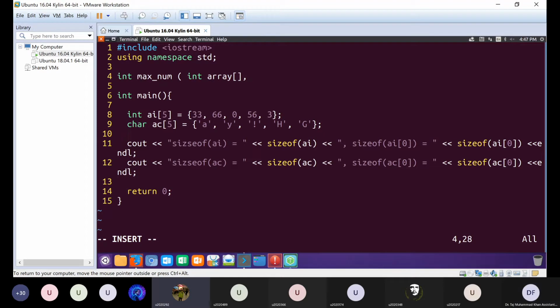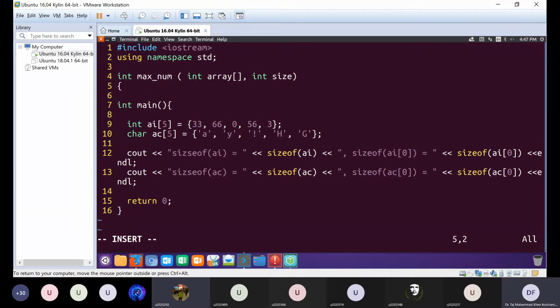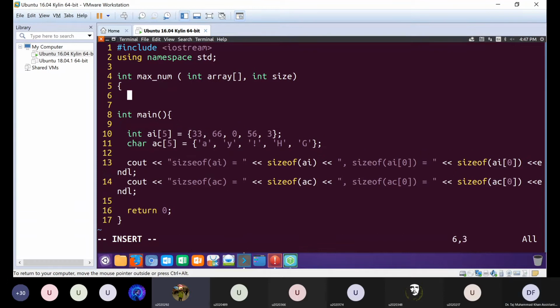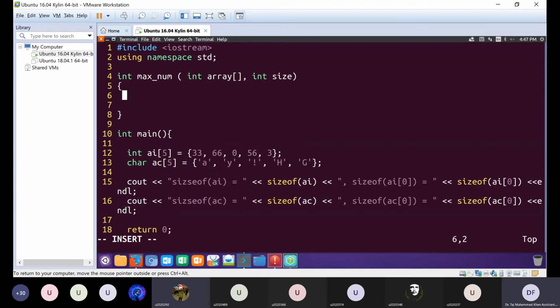And then int size, and then close the round parentheses. Then next line, curly braces, and then enter. Once you close these curly brackets, I'll continue. Yes, please. And then we can define a variable int greatest equals 0.